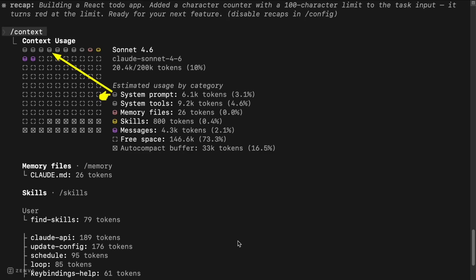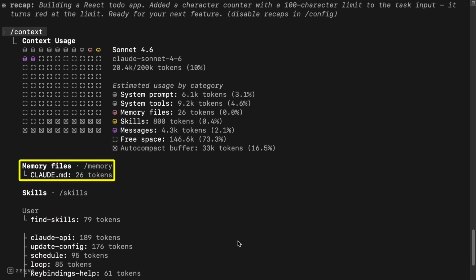System prompt tokens. These tokens are for Claude's basic instructions. System tools tokens. This is for the tools Claude uses to interact, like reading, writing files, or running commands. Memory files tokens, a small amount of memory files. This is the Claude.md file with custom instructions. Skills tokens, these tokens are for custom skills or functions. Messages tokens, this is for our conversation history. Free space, this is the remaining capacity, meaning Claude has plenty of room left. Auto compacts buffer, 33,000 tokens, this is a reserve for when Claude summarizes older conversation parts.